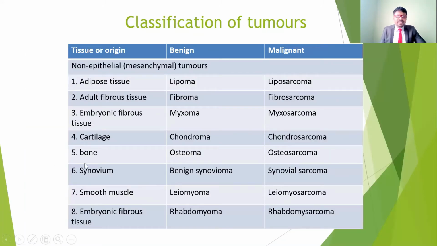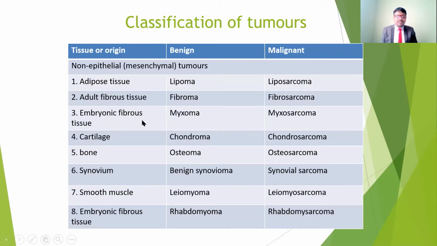In the case of adipose tissue, we call it lipoma. Adipose tissue is fat tissue. And also liposarcoma. Sarcoma means it is cancerous. And for adult fibrous tissue, fibroma and fibrosarcoma. If it is a fibroma in the breast or maybe the ovaries, it won't spread to other parts of the body. But here sarcoma may spread to other parts of the body, so there is a chance of other complications.